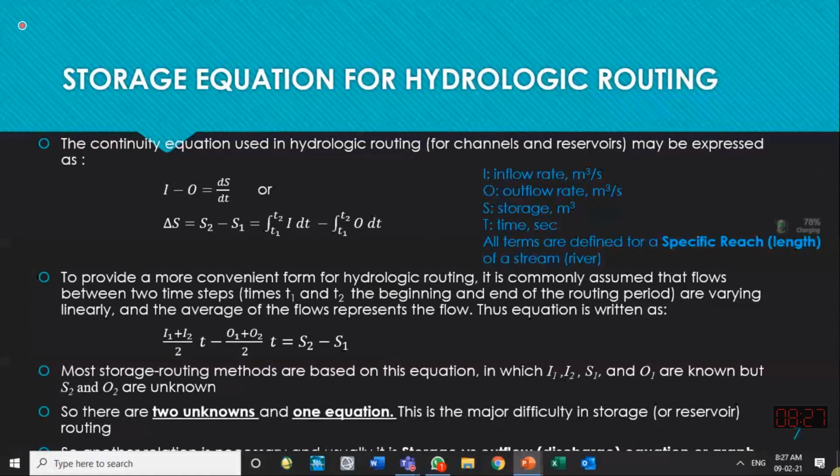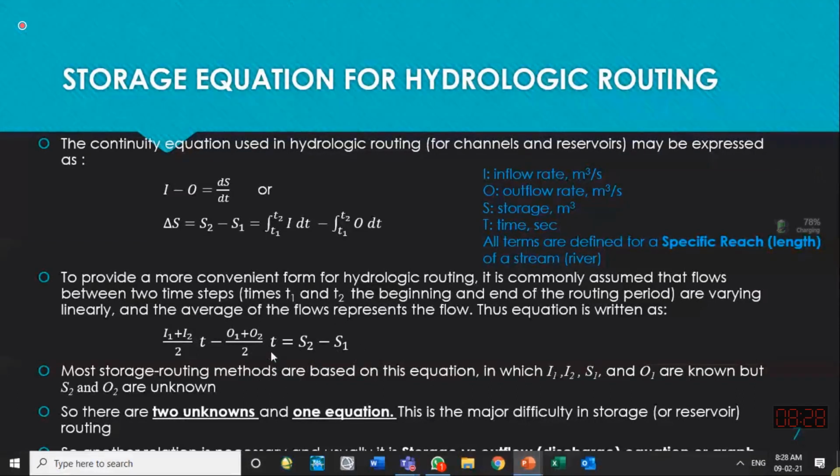We get the volume of inflow. We get the volume of the outflow. So that must be equal to the change of storage. If S1 was the initial storage and S2 is the final storage, the change in storage is S2 minus S1.